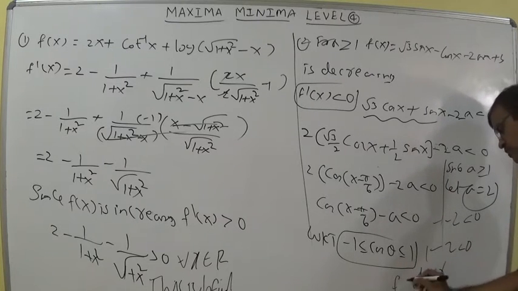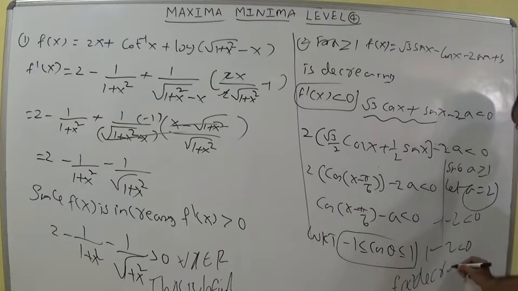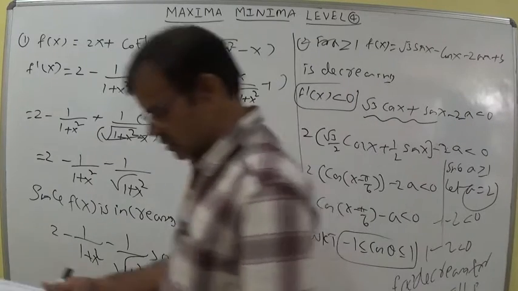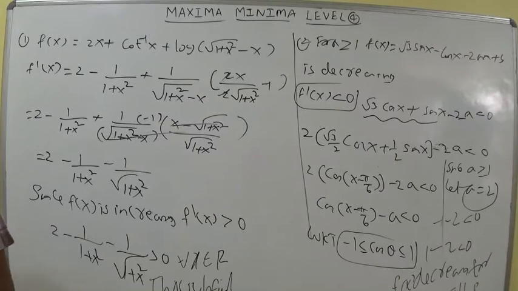f of x is decreasing for all real numbers. So here the domain is the real numbers, capital R. According to the options, it is the third option.